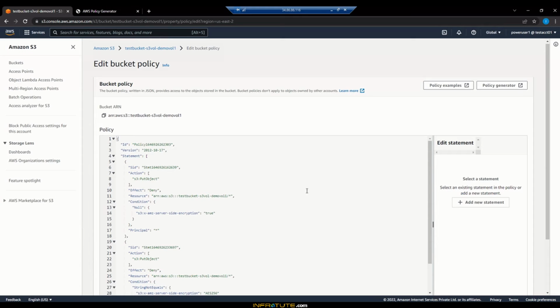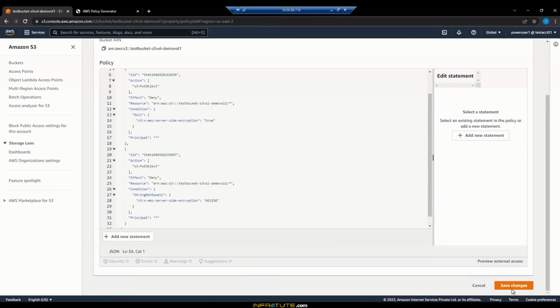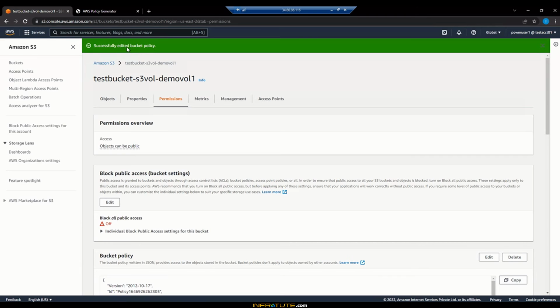So we've got statement 1, which denies all access to the resource on the condition that server-side encryption is not there. If it is not there, it should not allow the upload. And the second condition is that it has to be AES256. So these are the two conditions. Let me save the changes now. Successfully edited the bucket policy.